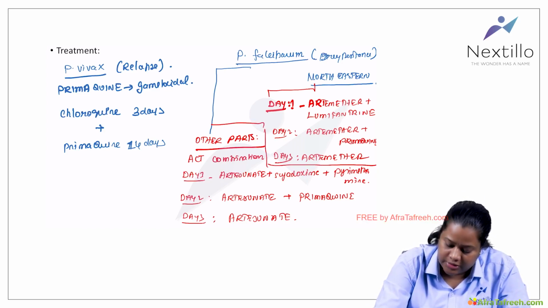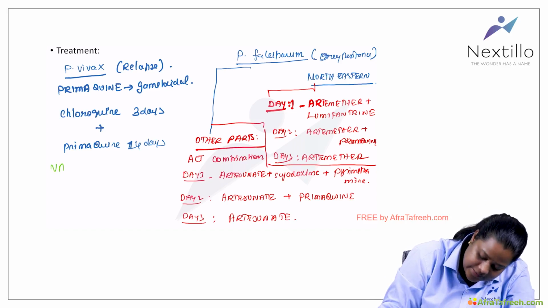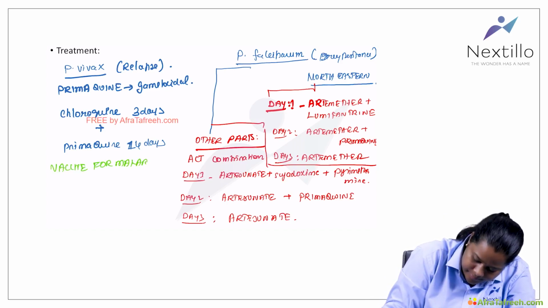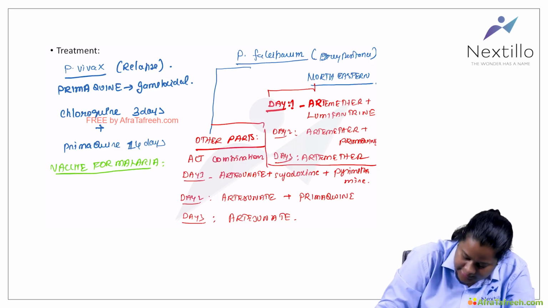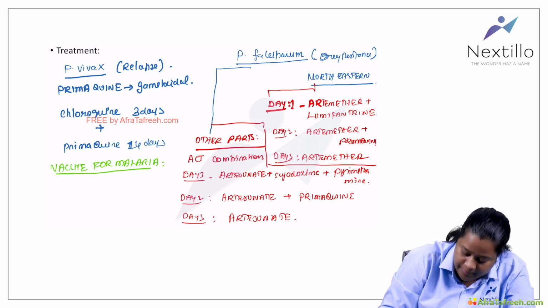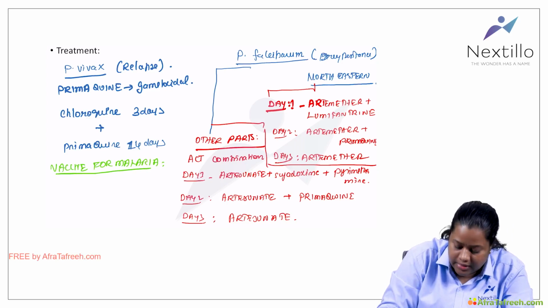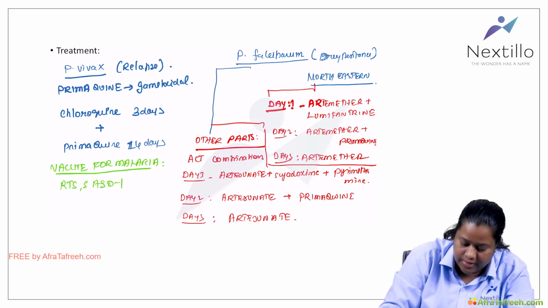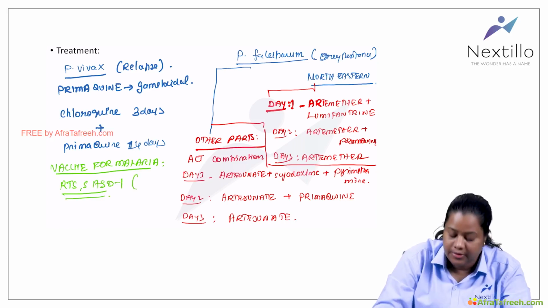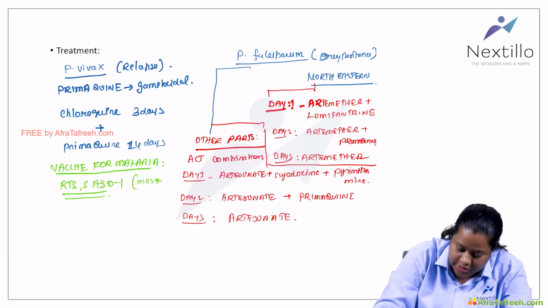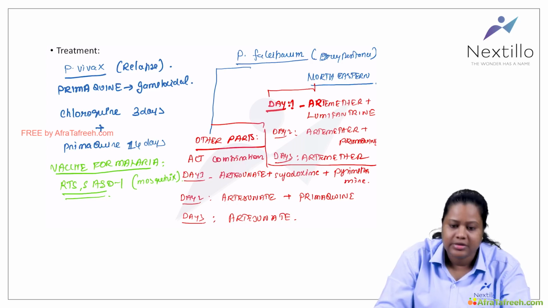The other most important topic is the vaccine for malaria. The licensed vaccine for malaria is RTS,S/AS01. The market name for this is Mosquirix.